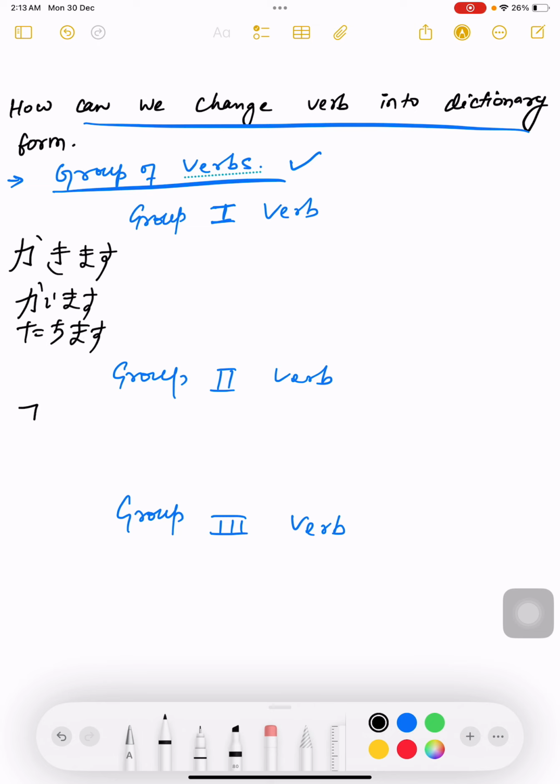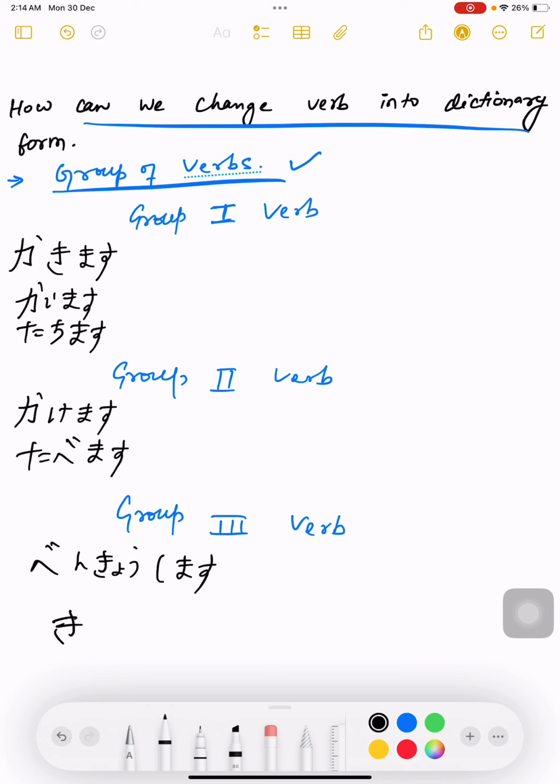Group 2 verbs: kakemasu, tabemasu. Group 3 verbs: benkyoshimasu and kimasu. Here kimasu means to come.